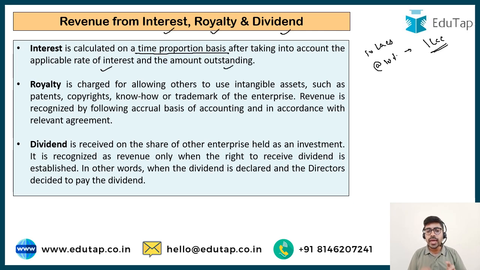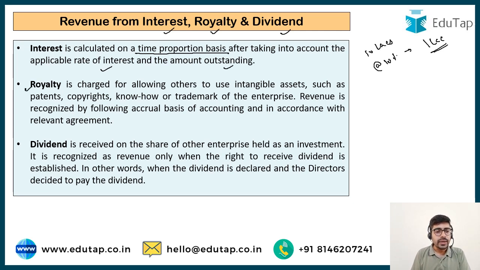So suppose I had given the loan in the middle of the year. In that case, on a time proportion basis, I could only book half of the interest due on 31st March 2021 as my income for the financial year. So you have to follow this time proportion basis here. The time which has elapsed, you have to consider along with the principal amount and the rate of interest, and you can easily compute your interest income.